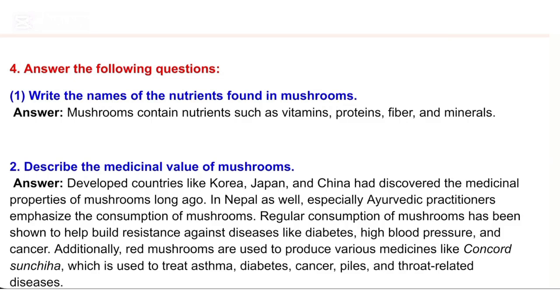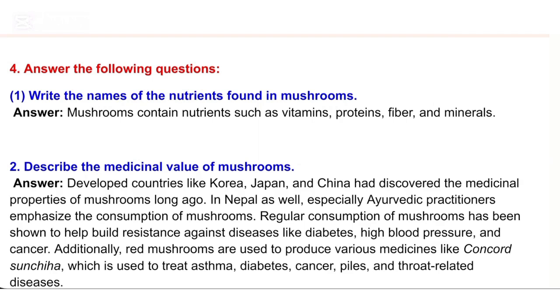2. Describe the medicinal value of mushrooms. Answer. Developed countries like Korea, Japan, and China had discovered the medicinal properties of mushrooms long ago. In Nepal as well, especially Ayurvedic practitioners emphasize the consumption of mushrooms. Regular consumption of mushrooms has been shown to help build resistance against diseases like diabetes, high blood pressure, and cancer.